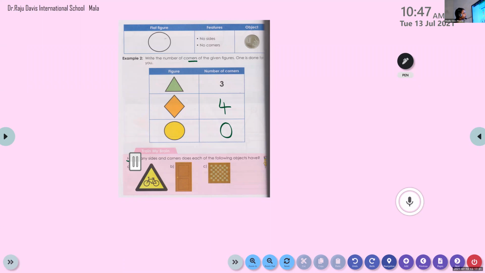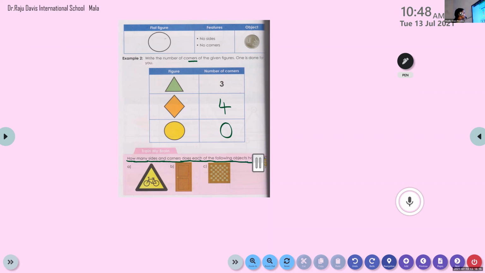How many sides and corners does each of the following objects have?